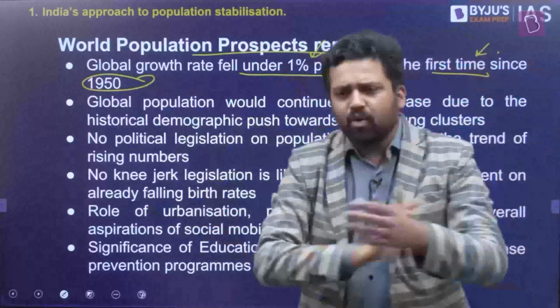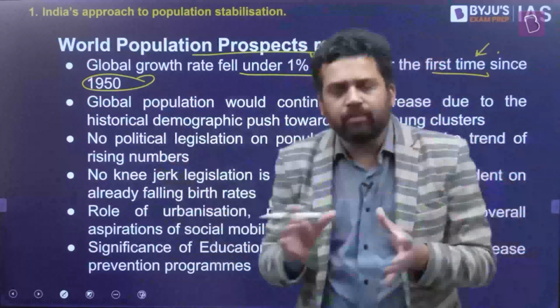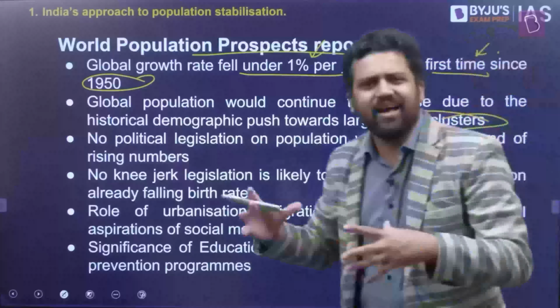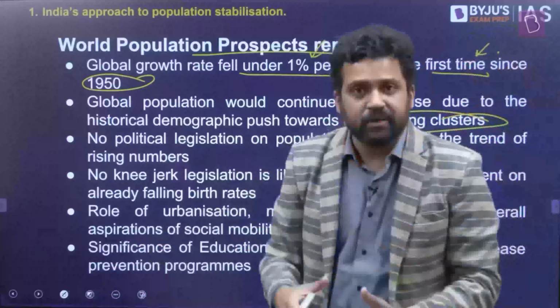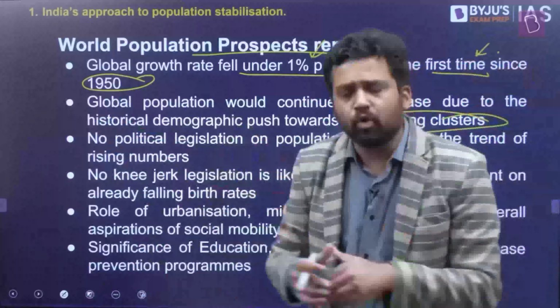So does that imply the population is going to shrink over a period of time? No, population is not going to shrink. Population is going to increase. What will happen is, if you look at the entire world, there will be some places where you will have more young people. These are the places where population is going to increase. Some places are the young clusters. For example, India will be one of those places. Even though the population growth rate has gone down, you have a young population, and they will be producing and they will have kids. The population will grow. India is just one example.